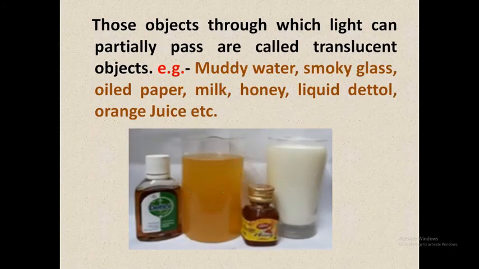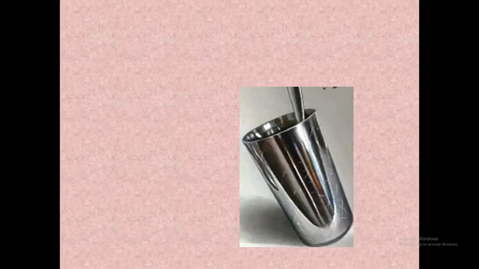In this very picture you can see a few examples of translucent objects. So these are Dettol, then orange juice, then honey, and then milk. This is a picture showing steel utensils, a spoon and the steel glass.